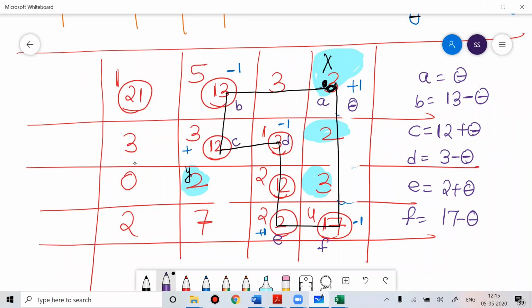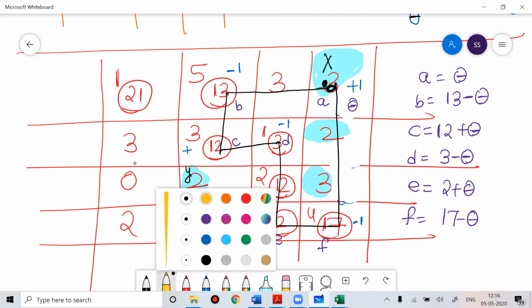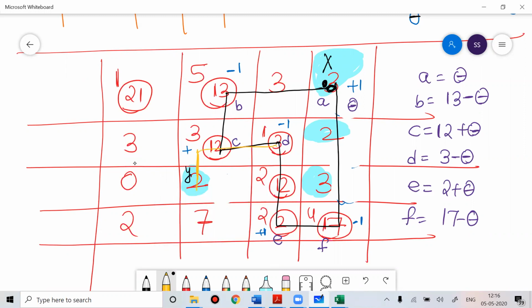So you can make the loop like this, or you can make the loop here also. Instead of that, you could have used this cell and made the loop here also. It doesn't matter, you can take any loop, because X and Y were both minus 2. So out of X and Y, you can choose anything. That will not affect the answer.